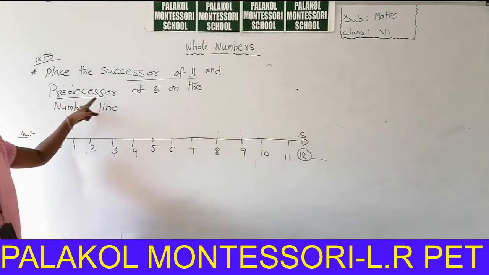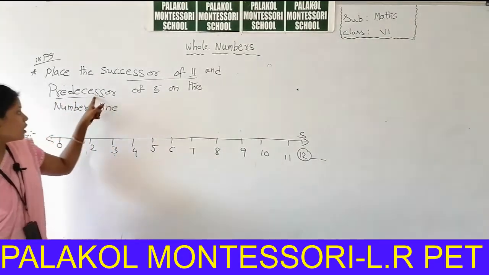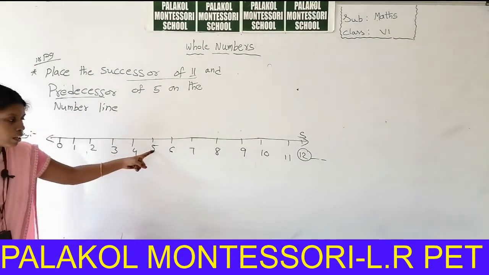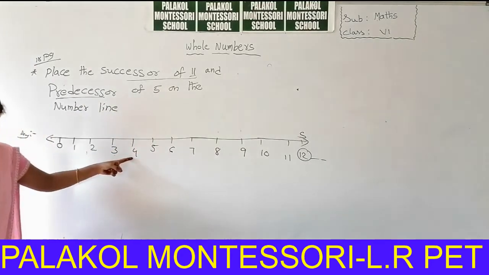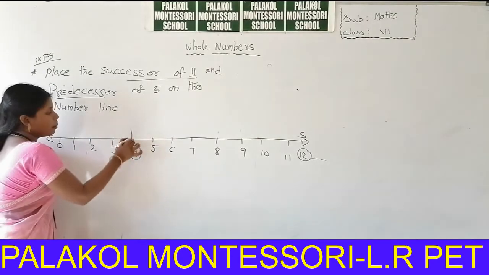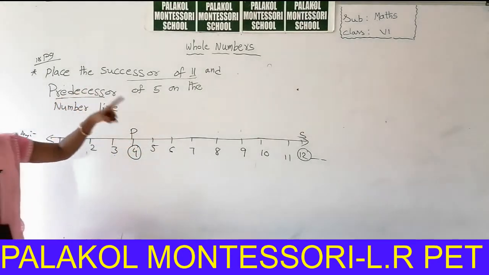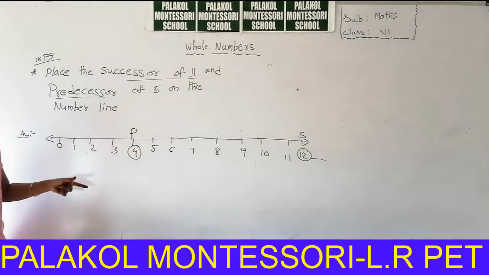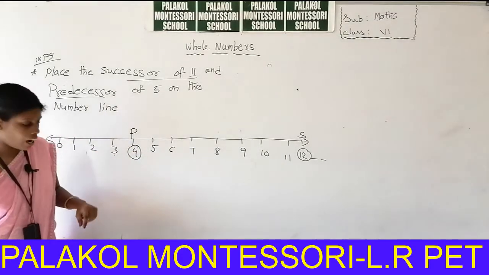Next you can represent predecessor of 5. So what is the predecessor? Predecessor means before of this number. So what is the before of 5? 5, before number 4. This is the predecessor. So we can represent successor of 11 and predecessor of 5 on the number line. So this is the answer.